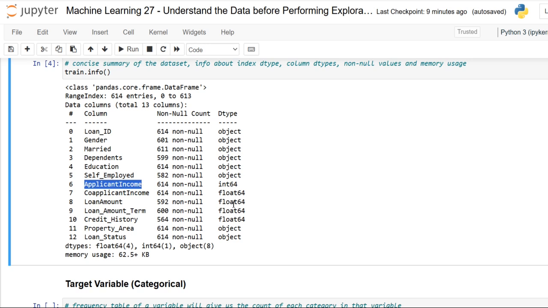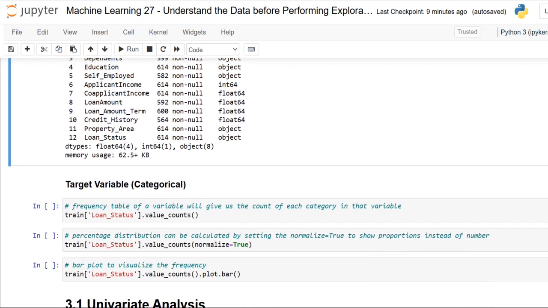You have to analyze continuous data differently than categorical data, otherwise it would result in a wrong analysis. So knowing the types of data you are dealing with enables you to choose the correct methods of analysis.